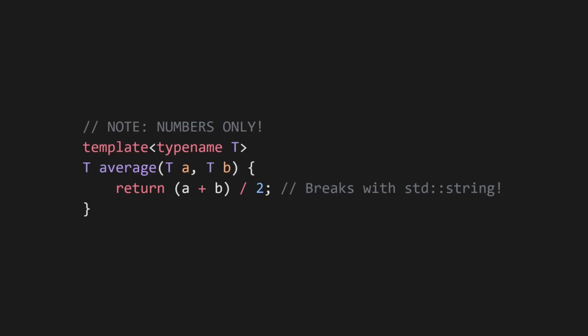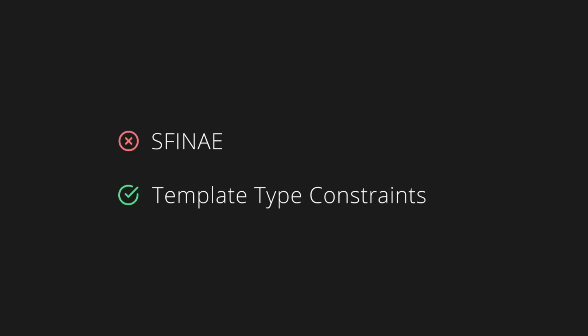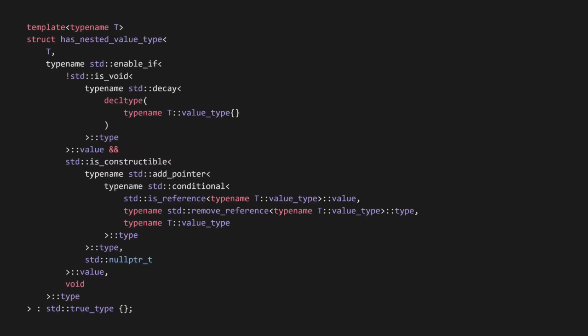To solve this dilemma, developers came up with a technique called SFINAE, which stands for Substitution Failure Is Not An Error. This is probably the most poorly named thing in the whole language. It's basically just a pattern for writing templates in a way that should only work for types that have some given property. A better name would have been template type constraints or something. Nevertheless, it's extremely verbose, it creates unreadable nested template expressions, it uses specialized template metaprogramming tricks that are hard to understand, the errors are cryptic, and it requires significant template metaprogramming knowledge to write correctly.